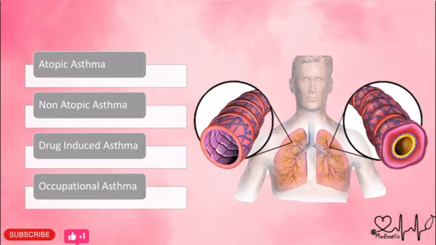Now, these two are the common classification, but there are also drug-induced asthma and occupational asthma. Drug-induced means, as we'll see in pharmacology, that aspirin sometimes induces asthma, so it is drug-induced asthma. And occupational asthma is because of exposure to any irritant. If someone is getting this exposure again and again, it will lead to asthma.